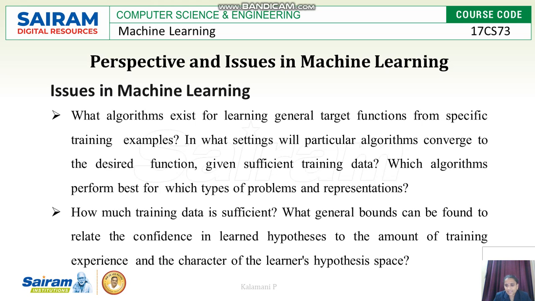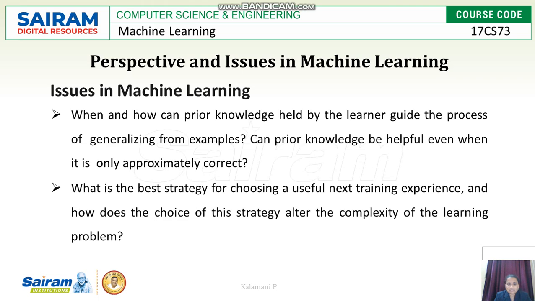And how much training data is sufficient, that we have already seen. Next is when and how prior knowledge held by the learner can guide the process. That is also important. Learners should have some prior knowledge, then it is easy to guide the process of generalizing from examples. If the learner does not have any prior knowledge, that is also one of the issues.